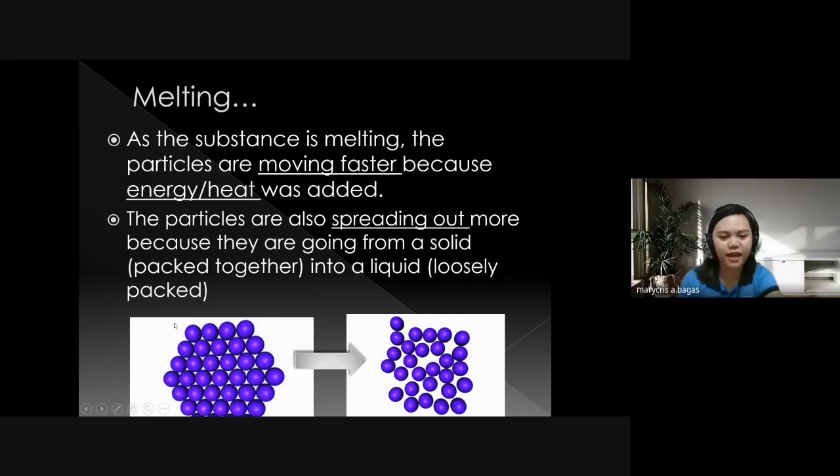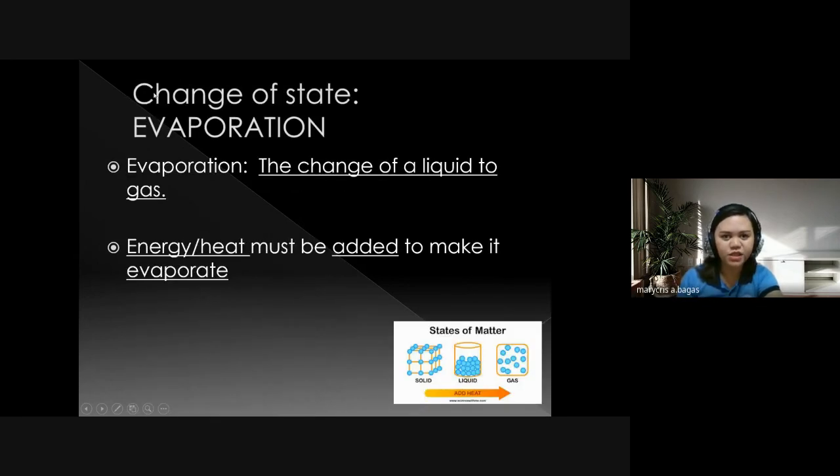Okay. So as you can see, this first picture is what we call the solid substance, right? This is the solid. Let's say this is an ice. If you add heat energy to the ice, the particles will move faster and spread out, and it will turn into liquid, loosely packed, spread out. Change of state.